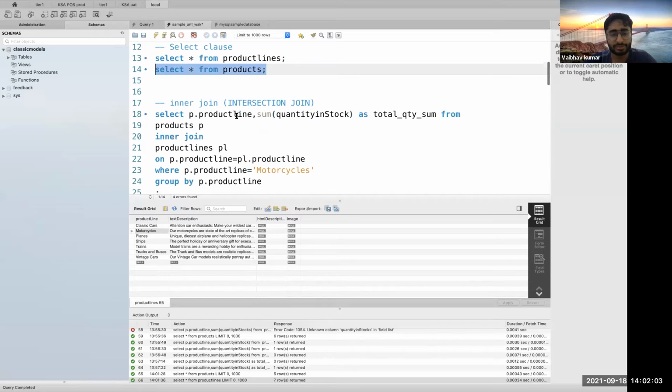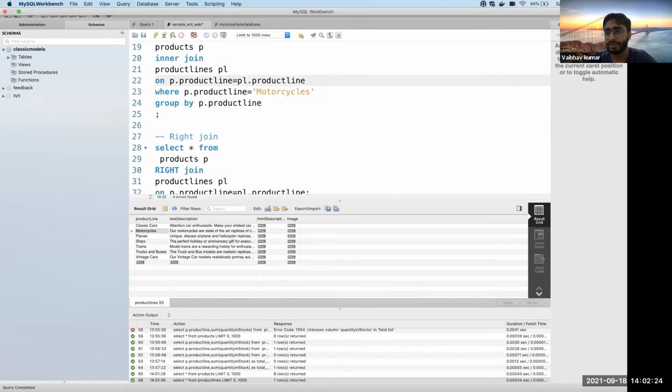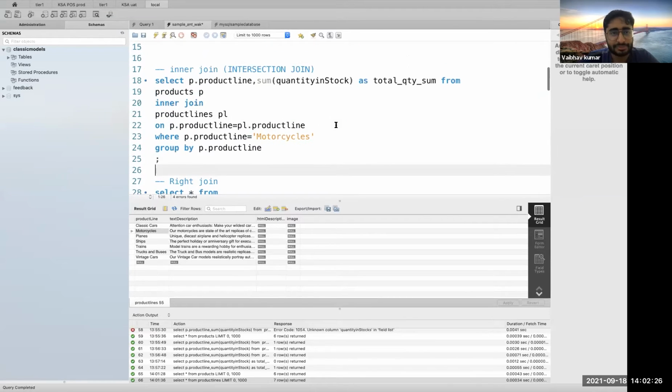Suppose I use some other different conditions as well. So only the common keys would be fetching me all the records here. Okay, so I think we should move on to the next set of joins, which is the left join and the right join. Do we have any other questions?